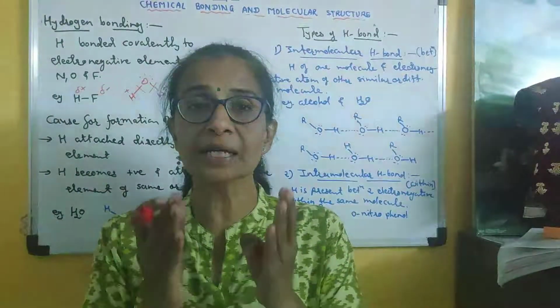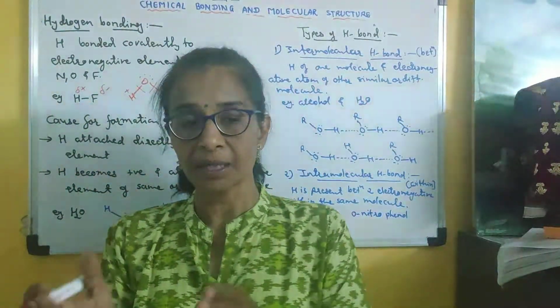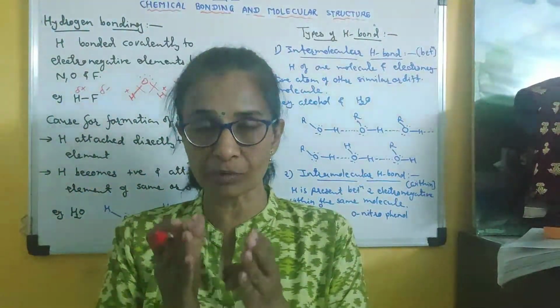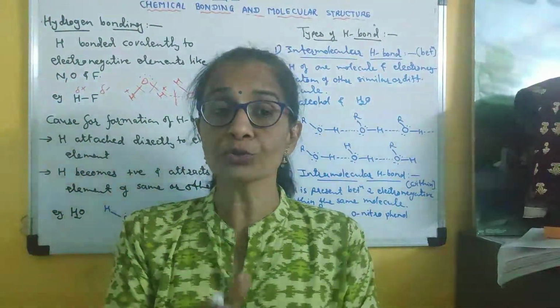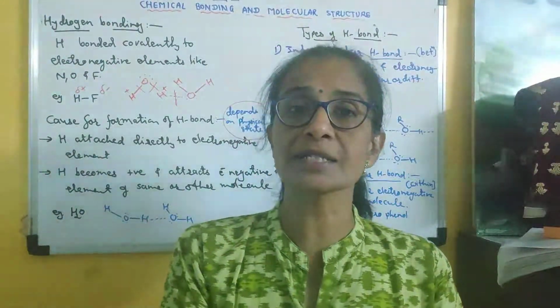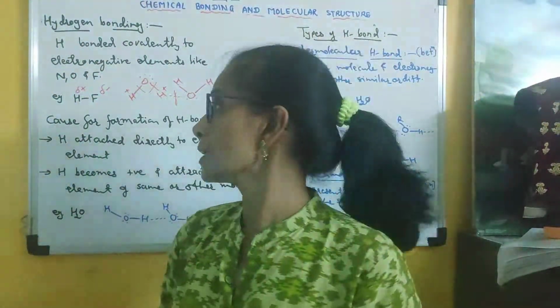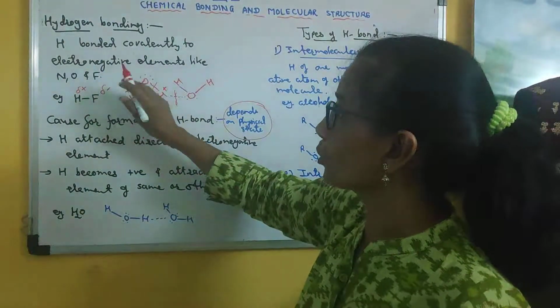Ice is the crystal of water. In ice, the solid state of water, hydrogen bonding is maximum. Clear? So that is why ice is considered the crystal of water. Clear? So H bonding, what is H bonding?